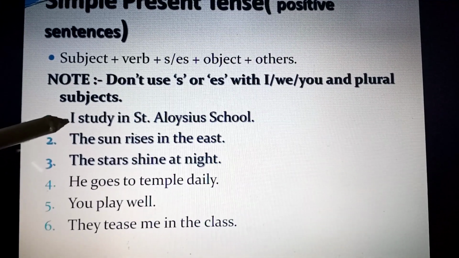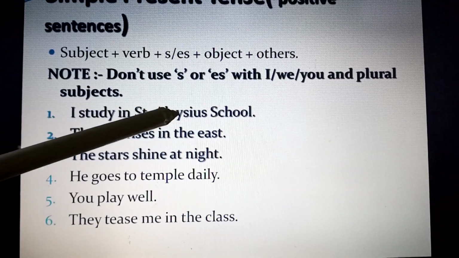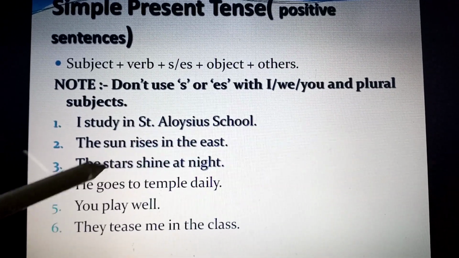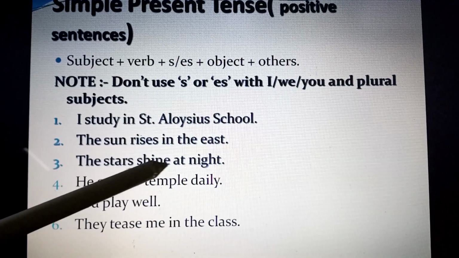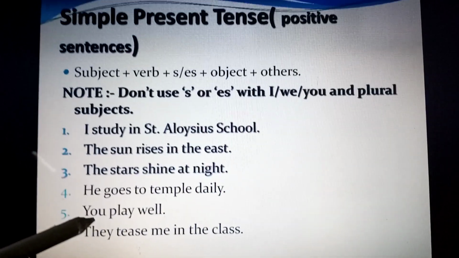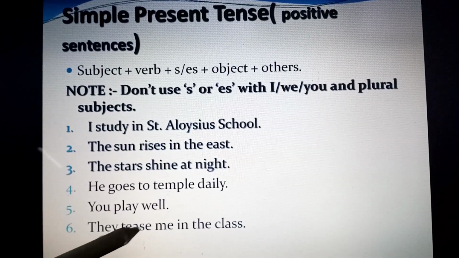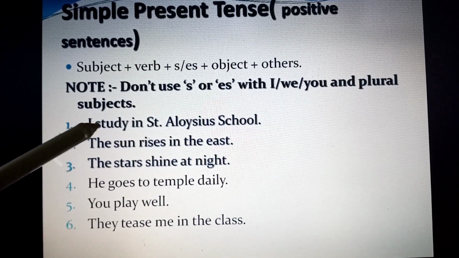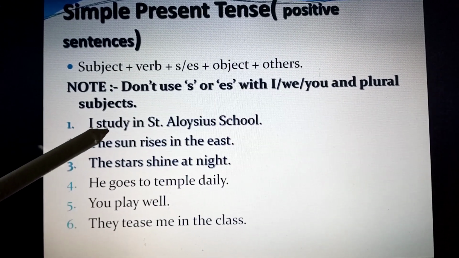For example, I study in St. Aloysius School. The sun rises in the east. The stars shine at night. He goes to temple daily. You play well. They tease me in the class. You can see with I, we did not use s or es with the verb.